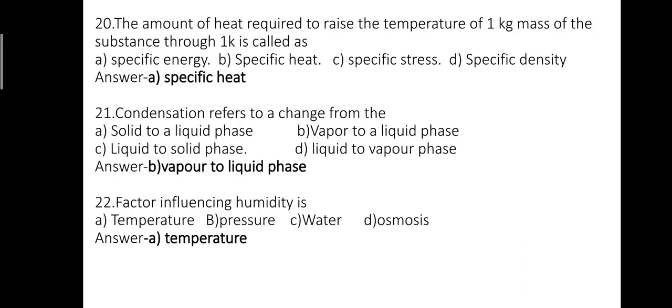Question number 20. The amount of heat required to raise the temperature of 1 kg of mass of substance through 1 K is called as option A, specific energy. Option B, specific heat. Option C, specific stress. Option D, specific density. The correct answer is B, specific heat.